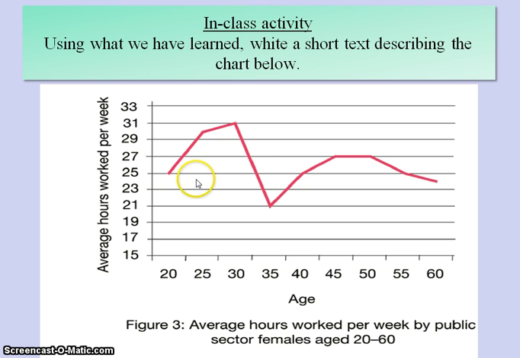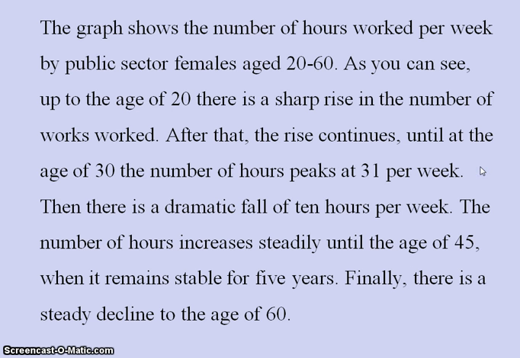And you can see here, there are some clear things to write about. A sharp climb, a steady climb, a dramatic fall. Here it falls dramatically. A steady climb, it levels off or remains stable, and a gradual fall or climb. These are all things to comment on. So if I show you the text, let's look at this together. Let's begin with a topic sentence.